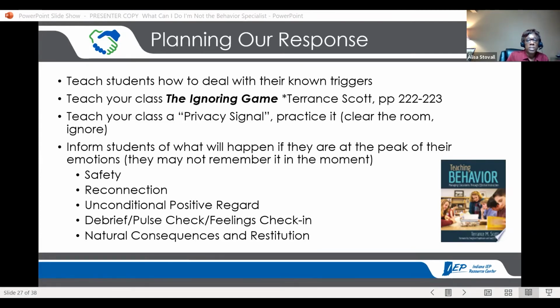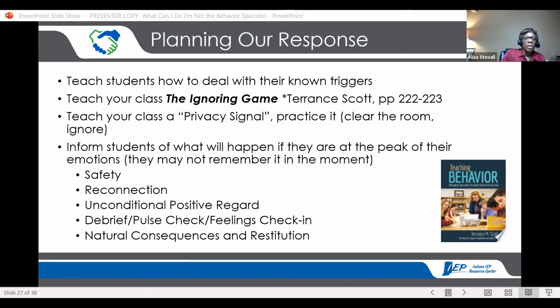Teach your class a privacy signal, so that if there's ever a time that a classmate or an adult in the room needs privacy, it could be a medical emergency, it could be they're upset about something they just learned, they could be frustrated, whatever it is, you give that privacy signal and practice it, and then kids know how to clear the room or what to ignore.